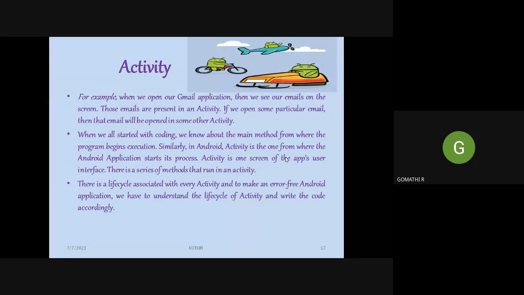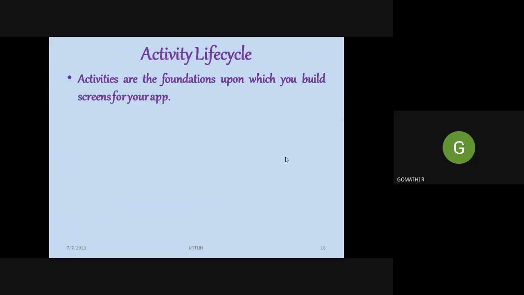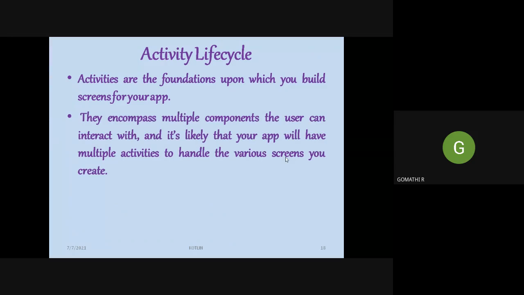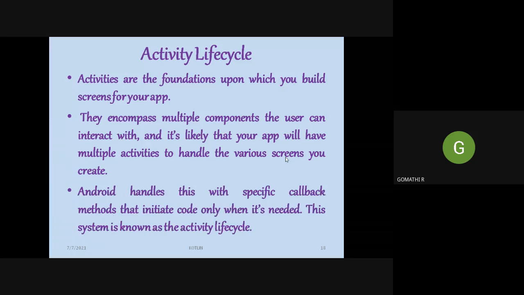Based on the activity concept only, we can design a mobile app using the Kotlin programming language. If you want to use an activity in your mobile app, you should be aware of the life cycle associated with an activity. This is a foundation. It consists of many methods you will be using while designing a mobile app, and that is called the activity life cycle. Some predefined methods are available.